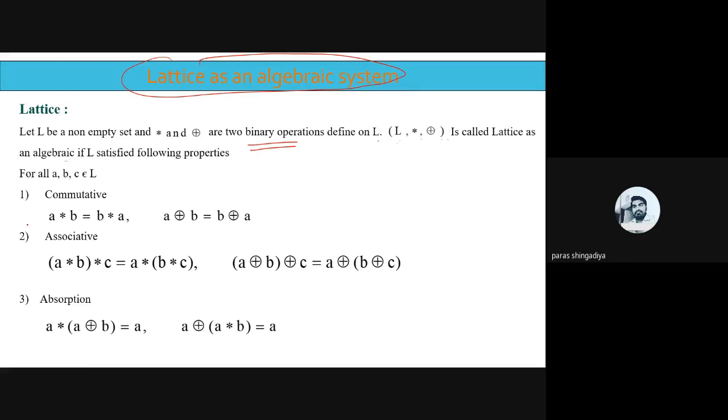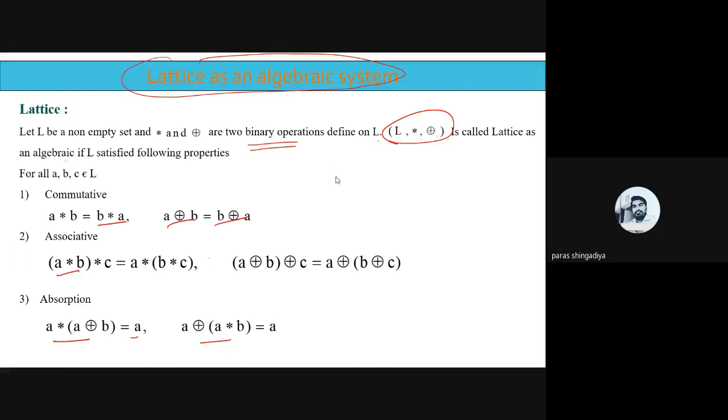Okay. In commutative, we just check A star B, that should be the same as B star A. A ring sum B, that should be B ring sum A. Associative आपको चेक करना है A star B bracket star C is equal to A star bracket B star C, and same for the ring sum. In absorption, we just check A star A ring sum B, that equal to A, and A ring sum A star B, that is equal to A. Okay. If this three condition is verified, then we can say that L star ring sum, okay, the star and ring sum may be different one. Okay, L star ring sum is called the lattice as an algebraic system.